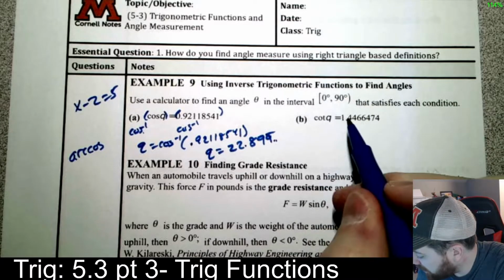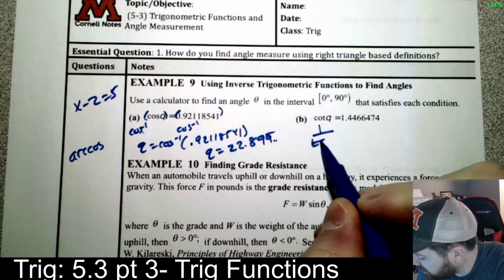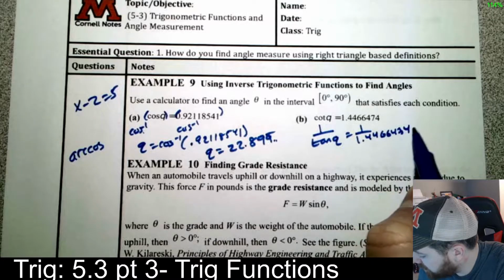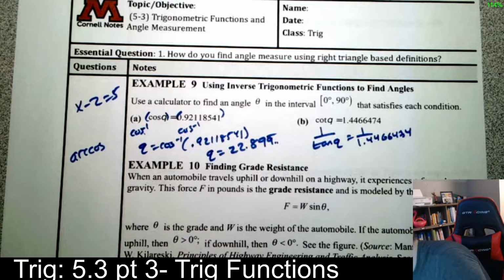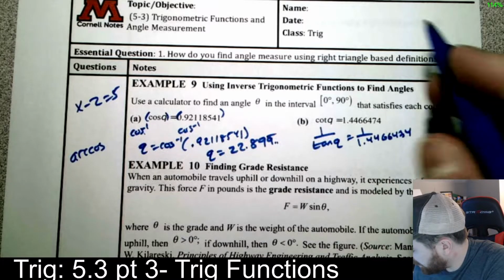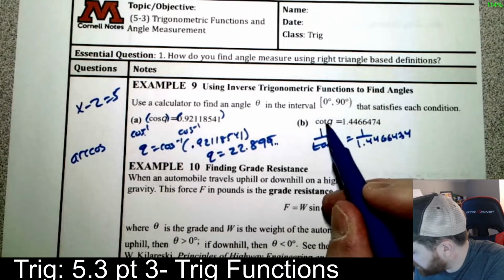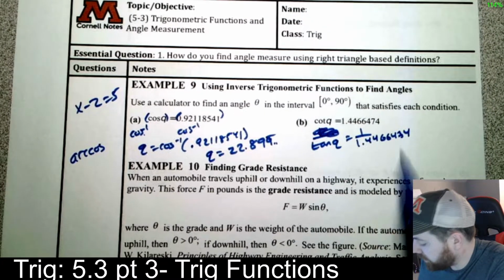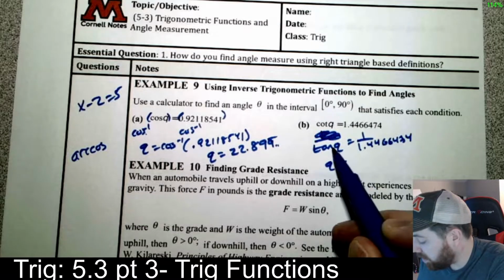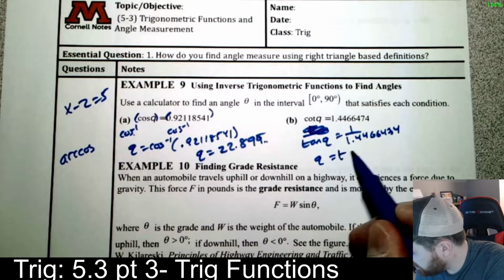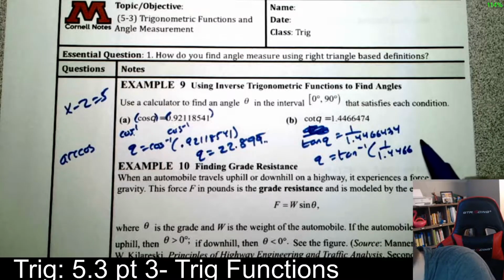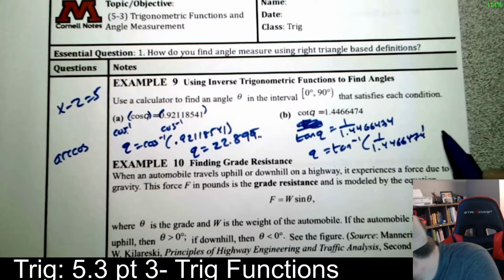Same thing here. Cotangent of q is this. That means that 1 over the tangent of q is 1 over this. Sorry, I want to think of it differently. If the cotangent of q is this, then the tangent of q is 1 over this. That's what I wanted to say. So you flip it. And now you just take the arctangent, or the inverse tangent, tangent negative 1 of that thing, and that will be your answer.